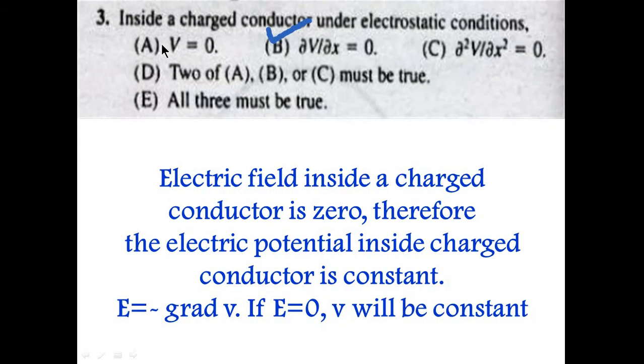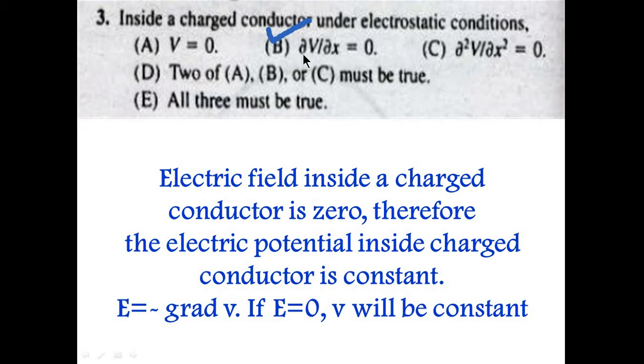So question number 3 is: inside a charged conductor under electrostatic condition, which option could be true? V is equal to 0, partial V with respect to x is 0, or double derivative of V with respect to x is 0, or all 3 options are correct, or any 2 of the options are correct. So basically we know that inside a charged conductor the electric field is 0, therefore the electric potential inside the charged conductor must be constant. So option B is the correct option.